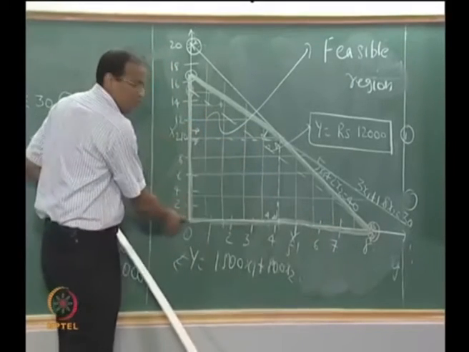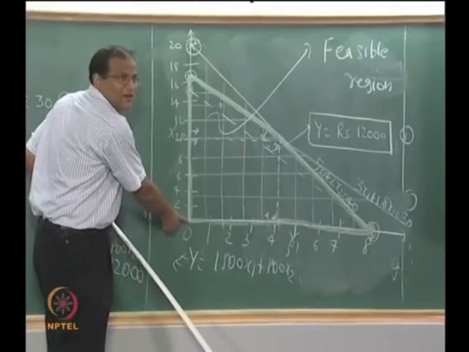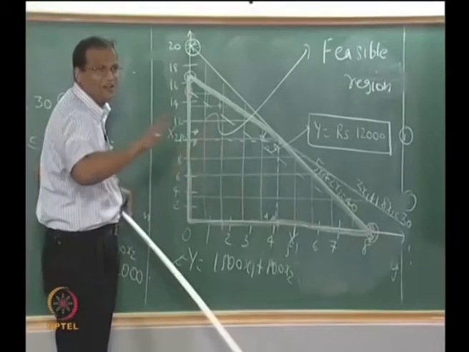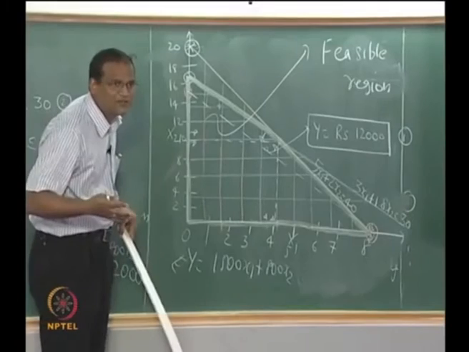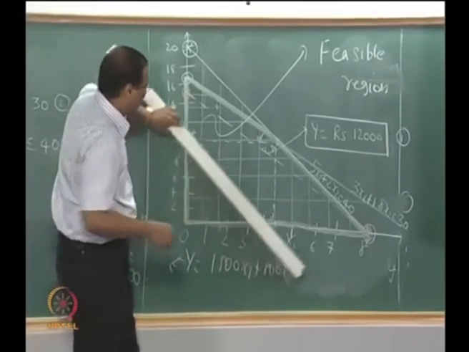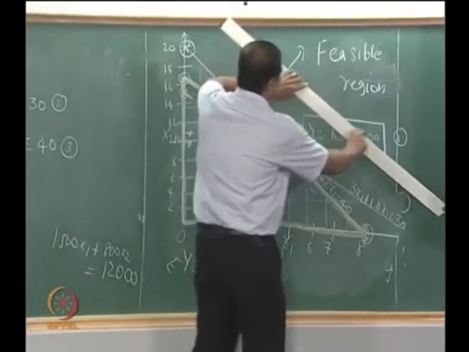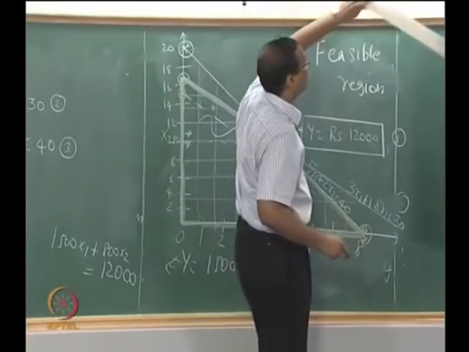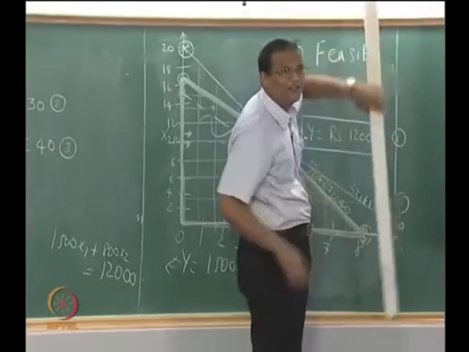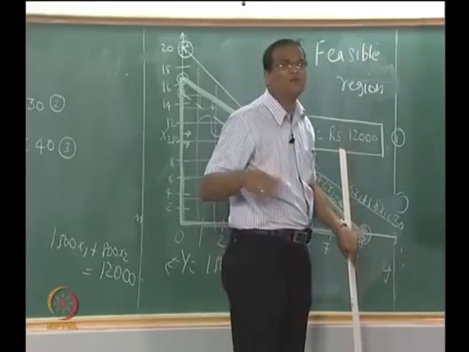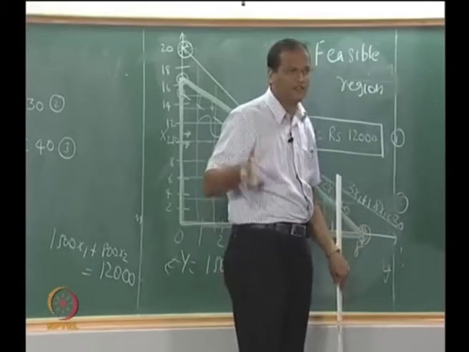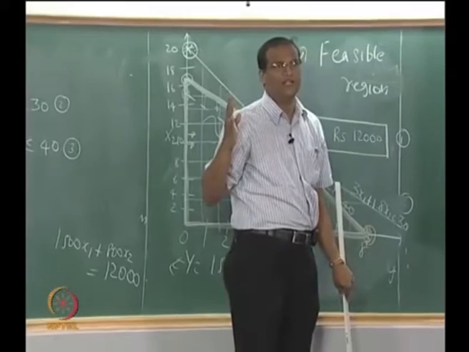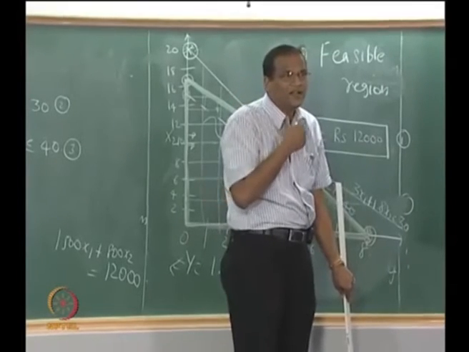You can start with 0, 0, not do anything at all, have all the material and all the labor with you, that is a trivial solution. Or you can keep on moving outward and get out of the room, then you can have an unbounded optimum. You will put x1 equal to infinity, x2 equal to infinity, y equal to infinity, great.